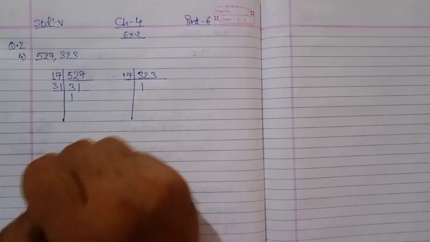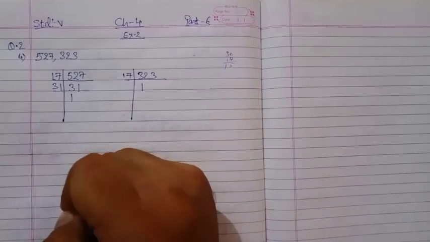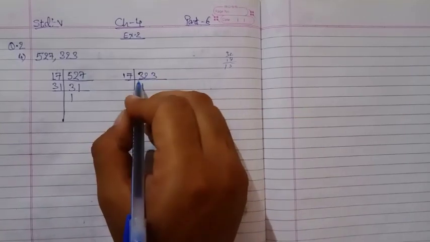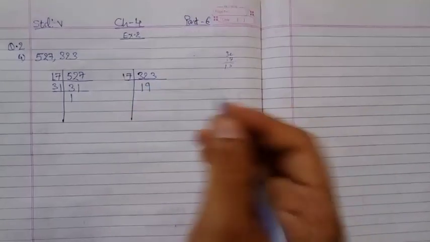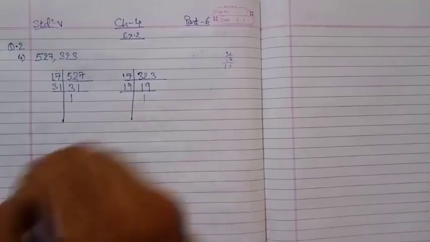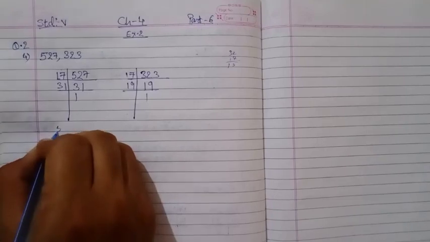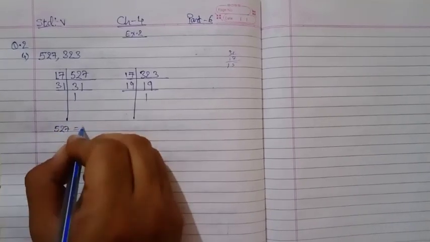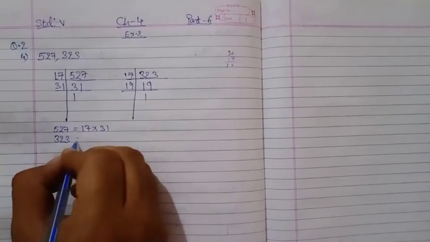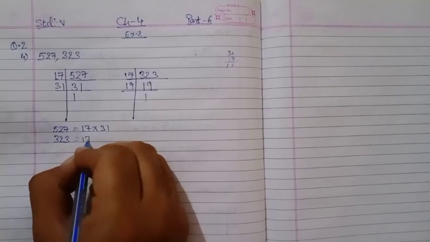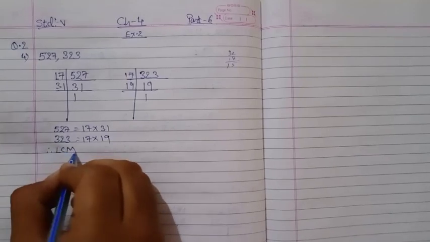So 17 1s are 17 and 32 minus 17 means 15. So 153, and 17 9s are 153. So 19 1s are 19, because 19 is already a prime number. So we'll write 527 is equal to 17 into 31 and 323 is equal to 17 into 19. So therefore LCM is equal to